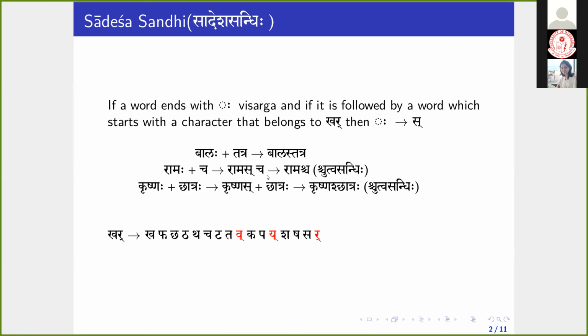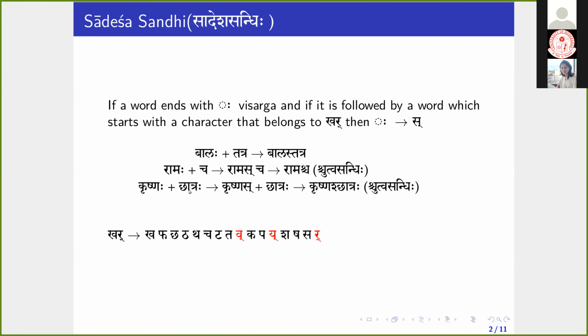In the previous class we have discussed Shchutva Sandhi. So that is applicable here. Sakara in the context of Cha changes to Sha. Ramas Cha will become Ramashcha.